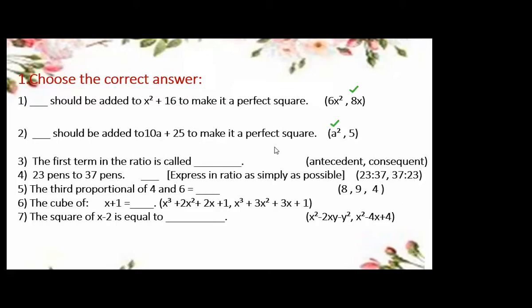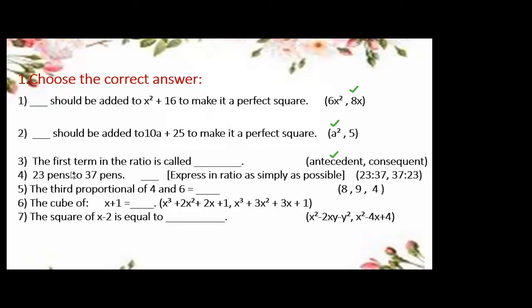Next one. I want Areeb. Areeb, unmute yourself, beta. Shabash. Yes, Areeb. Miss, the first term in the ratio is called first term. I told you even when starting the lecture. The first term in the ratio. Yes, Rumesa Abid. The first term in the ratio is called antecedent. Antecedent. Very good. This is the correct answer.